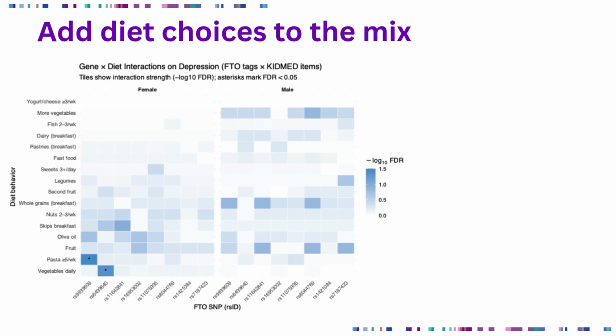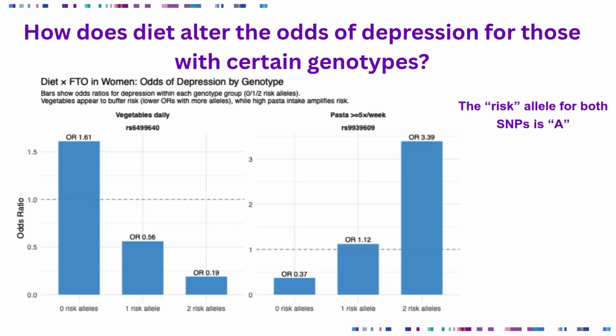So let's add the odds ratio and see what we get. Here we have a couple of bar charts. They're representing those 2 squares on the previous slide that had the asterisks in them. So our 2 significant results, now we've applied the odds ratio calculation.